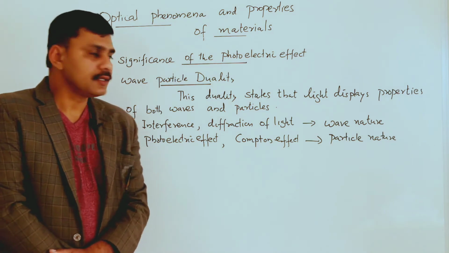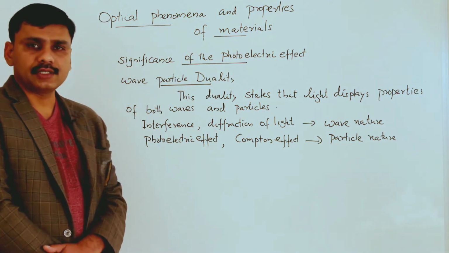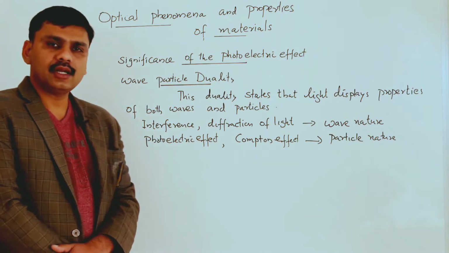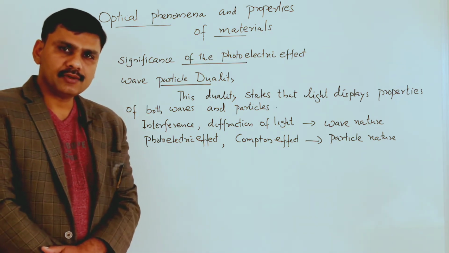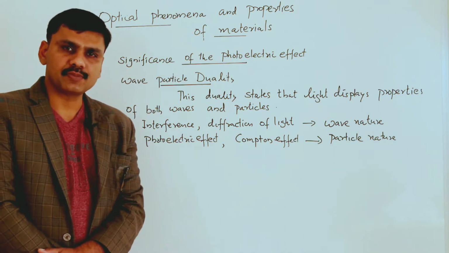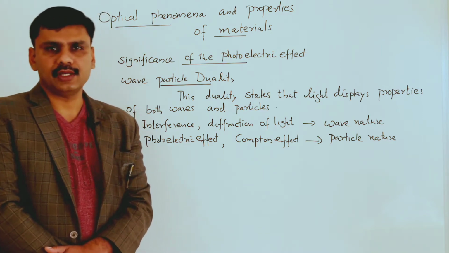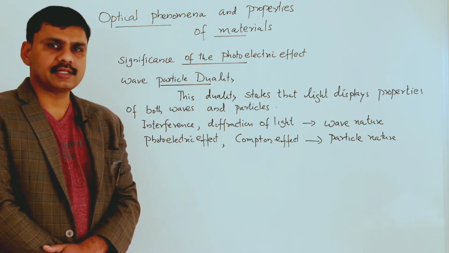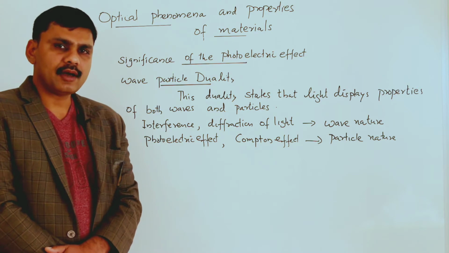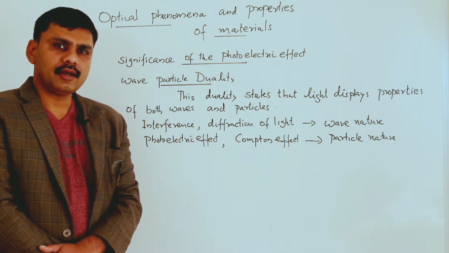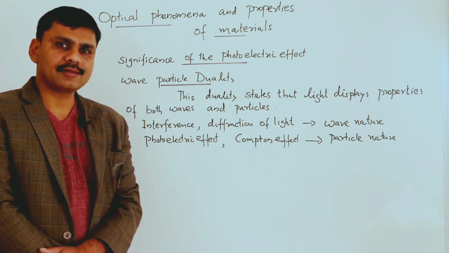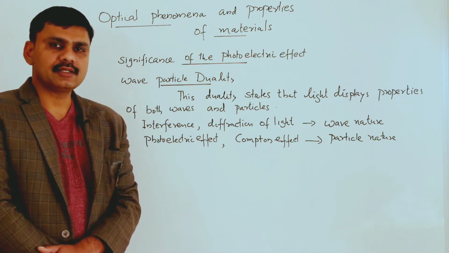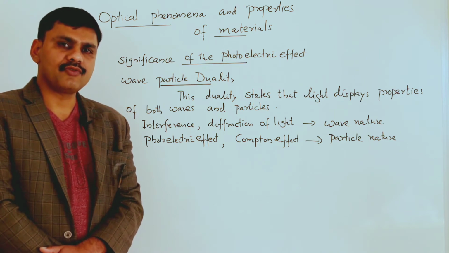Here we are discussing the significance of the photoelectric effect, and here, wave-particle duality. You know that the wave theory of light couldn't explain the photoelectric effect successfully. That means they considered the radiation as waves. But Albert Einstein explained the photoelectric effect by considering the radiation as particles. That means radiation consists of photons.